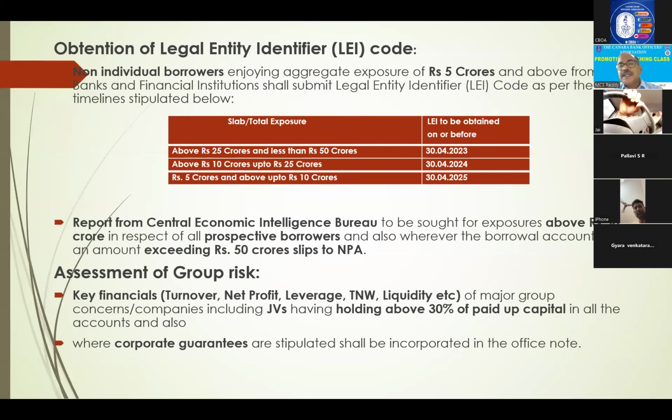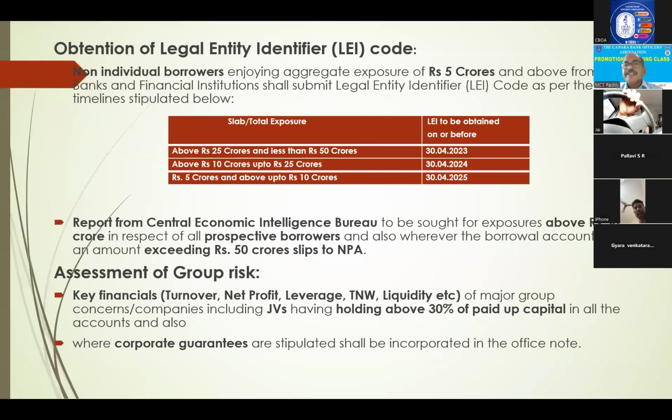Next, the Legal Entity Identifier. It is a 20-digit alphanumeric code. At present, it is mandatory for 10 crores and above, and by 30th April 2025, parties with 5 crores and above also have to submit this LEI. It is the same code internationally.